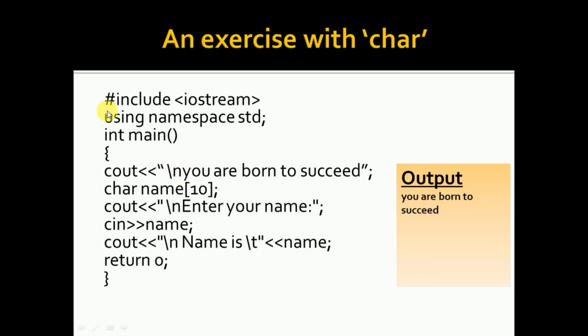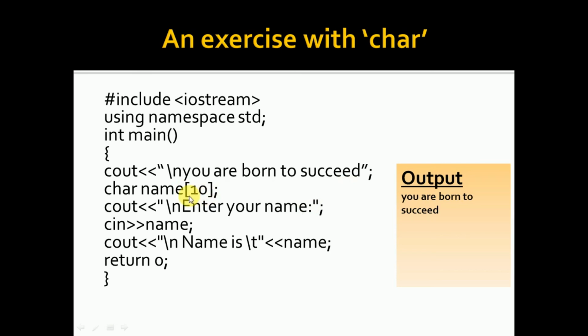Fine. Now, here you have something fishy. char name of 10. This you call an array. Character occupies only 1 byte. So, suppose you are writing, say, India. Without this array, when you are trying to display cout name, only I, India's first letter, will be displayed because it occupies only 1 byte.